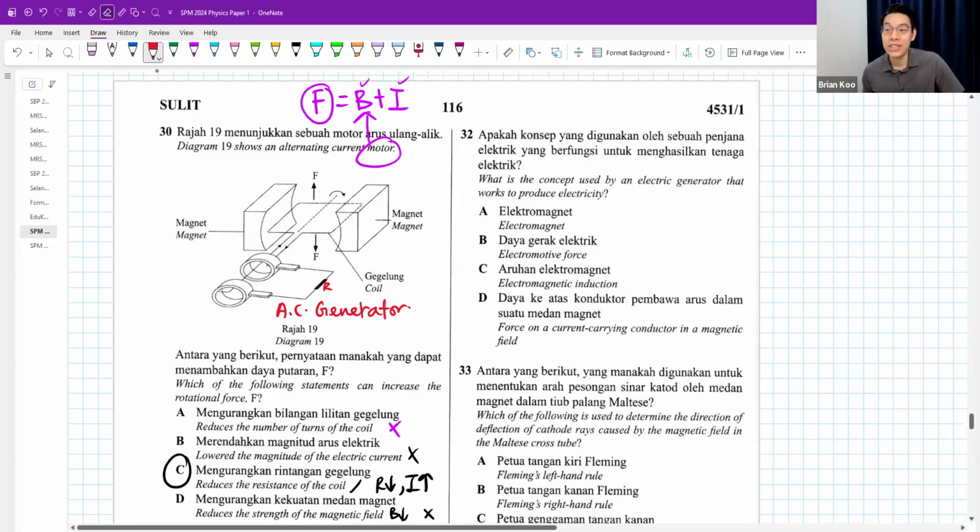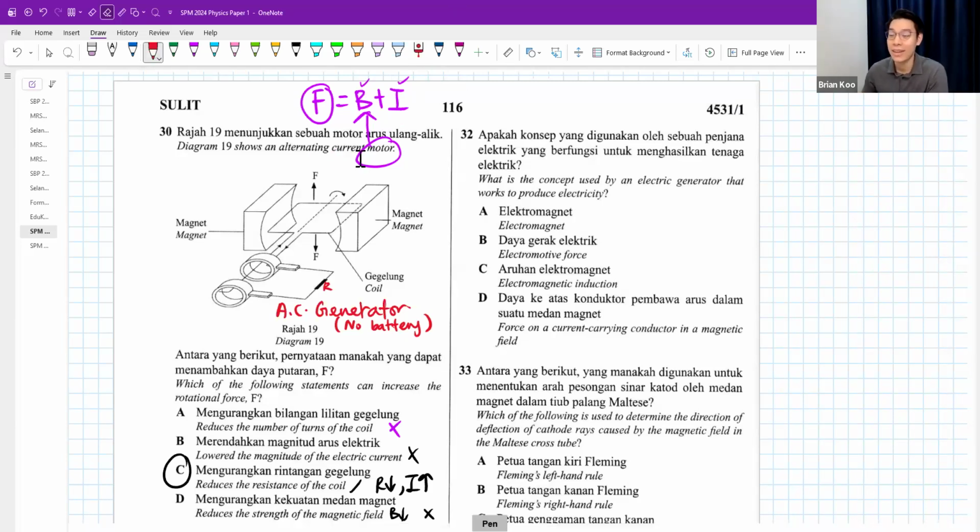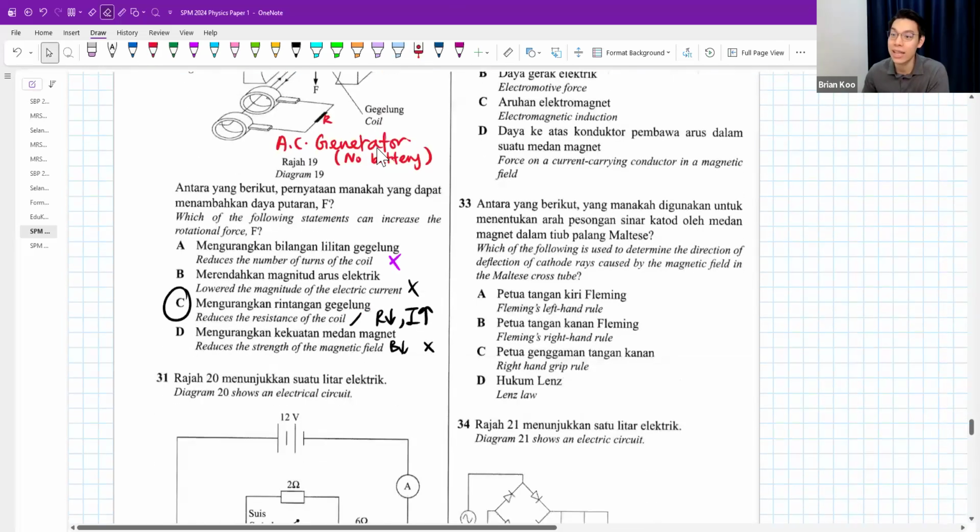Okay, a generator has no battery. A motor needs a current, needs some battery usually to supply some voltage. In our syllabus also, we never learn alternating current motor, just so you know, right? We only learn an alternating current generator. Okay, however, this is a small error only, and it doesn't affect your answer though.